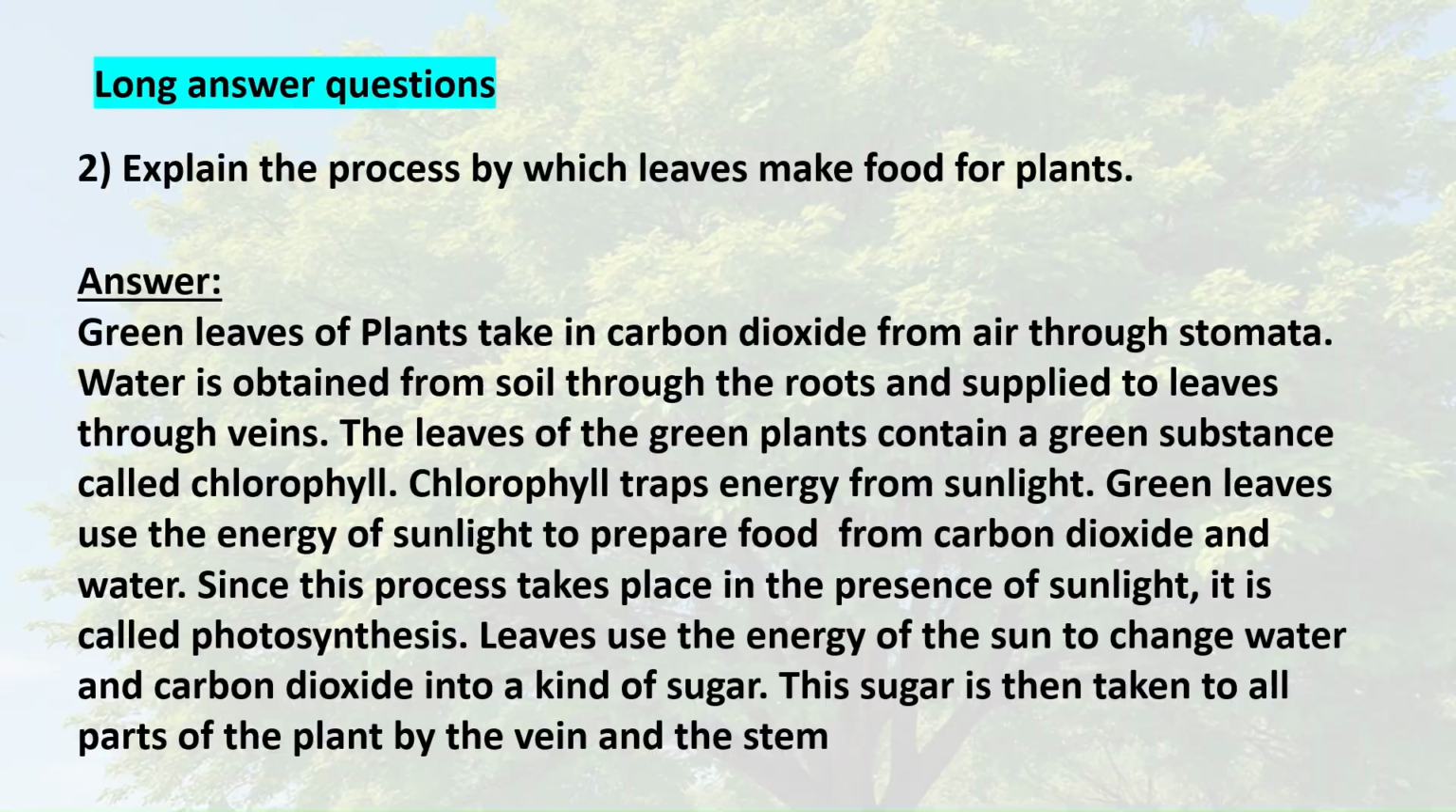Green leaves use the energy of sunlight to prepare food from carbon dioxide and water. Since this process takes place in the presence of sunlight, it is called photosynthesis. Leaves use the energy of the sun to change water and carbon dioxide into a kind of sugar. This sugar is then taken to all parts of the plant by the veins and the stem.